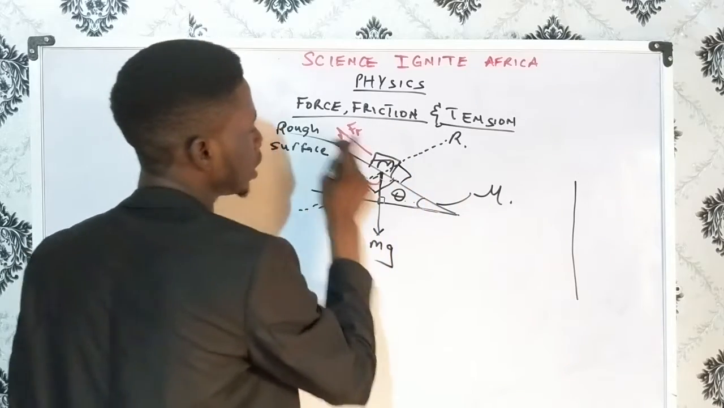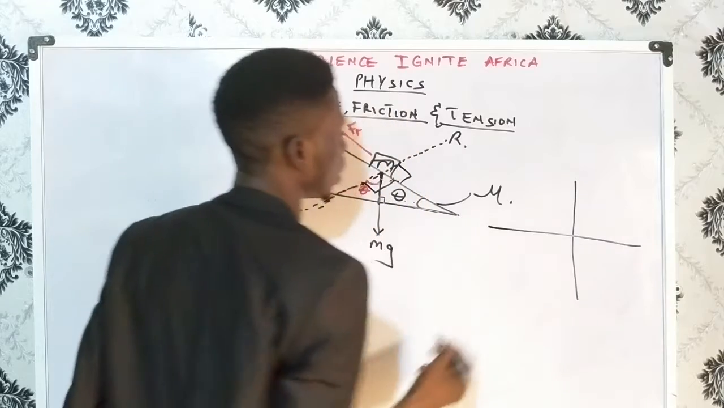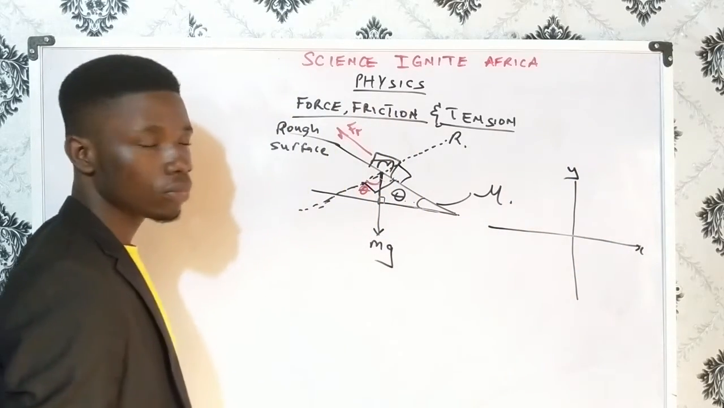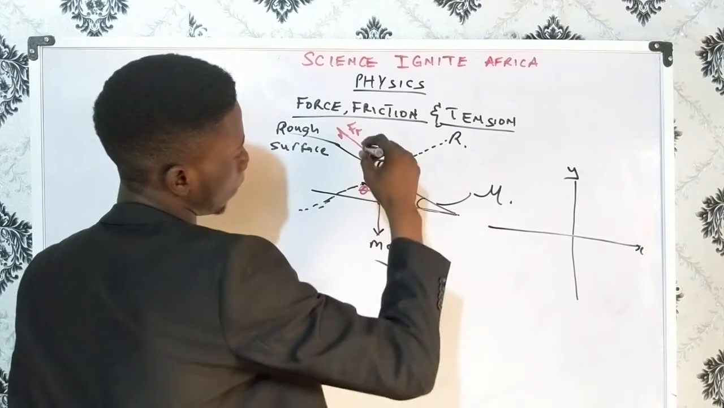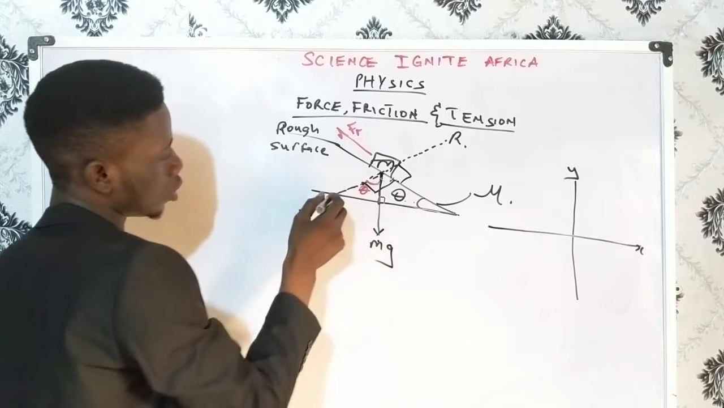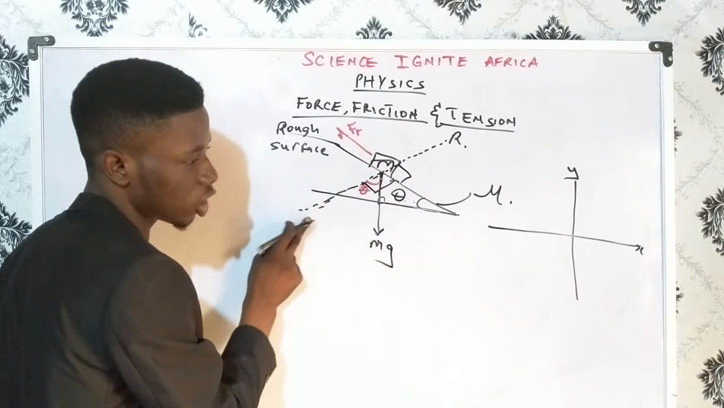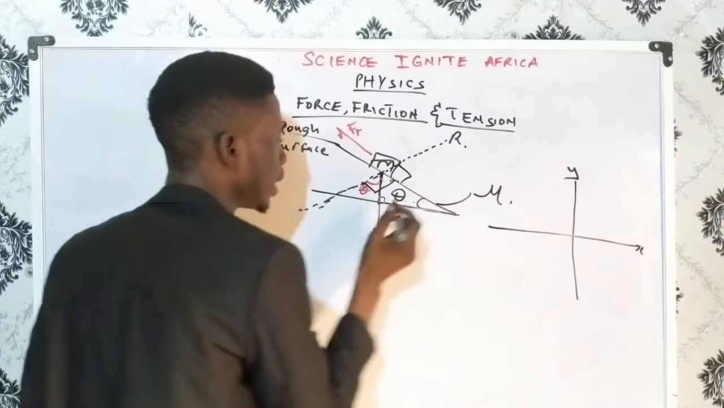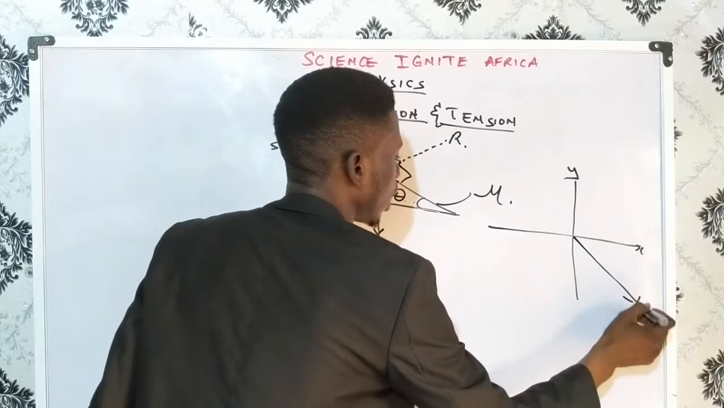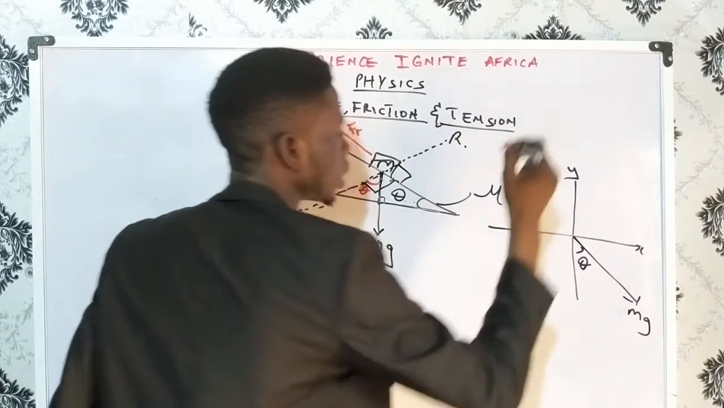So what happens is that since this normal reaction line is perpendicular to this, I can draw this now. This will be my y-axis, and this will be my x-axis. Now the next case: this is our weight, and the angle that the weight mg is making with the line of the normal reaction, which is this line, is theta. So we have our mg here, and we have angle theta here.